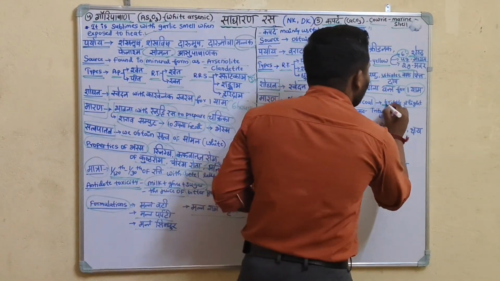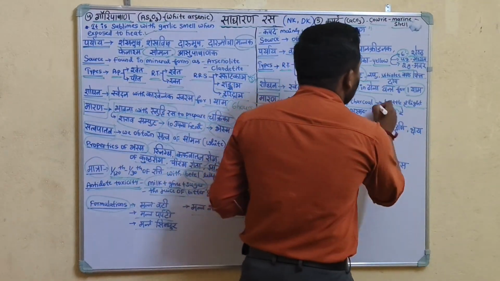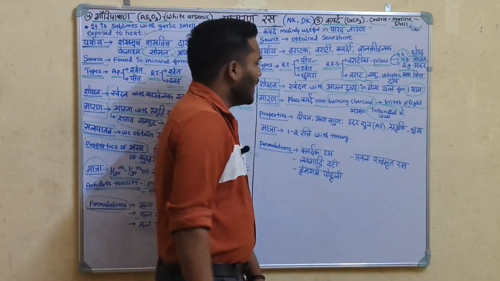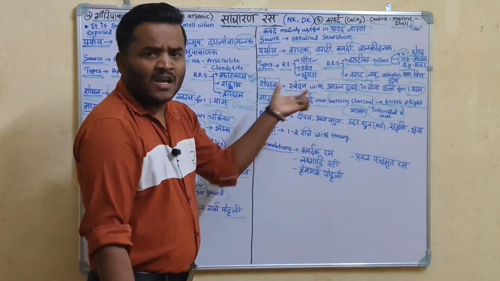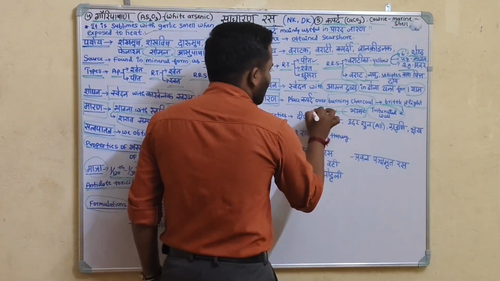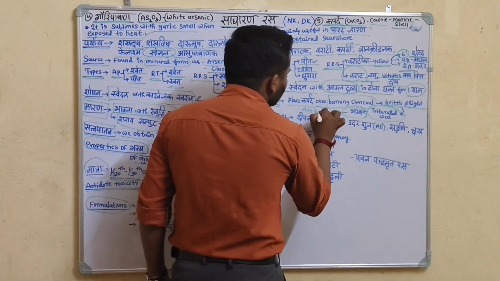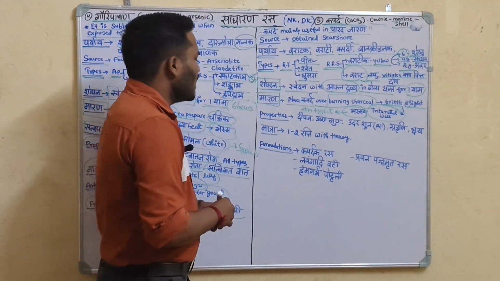It is taken and triturated well to become the bhasma. It becomes bhasma form, and it can be stored in airtight containers.